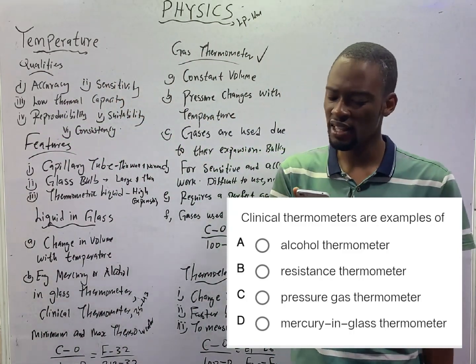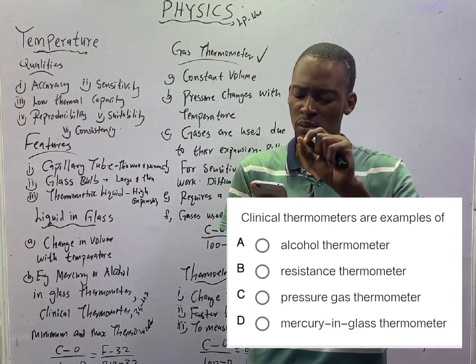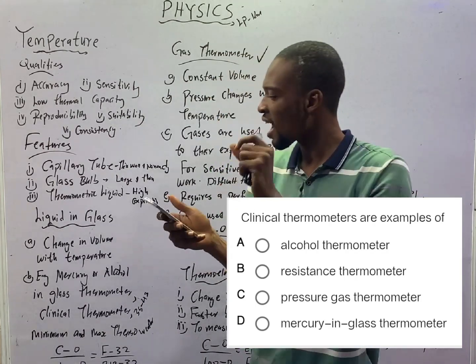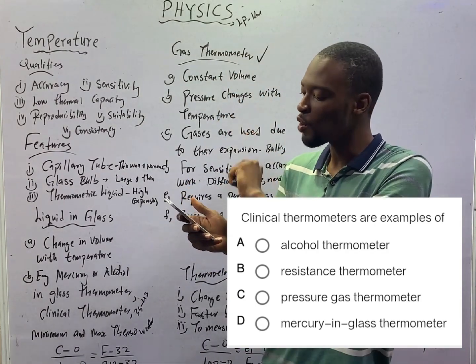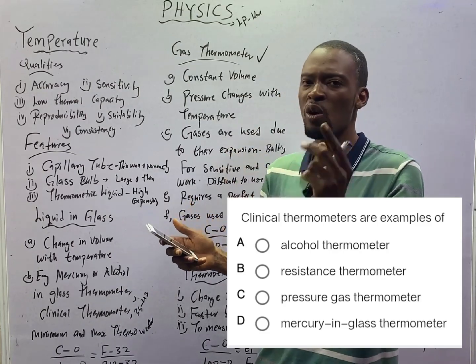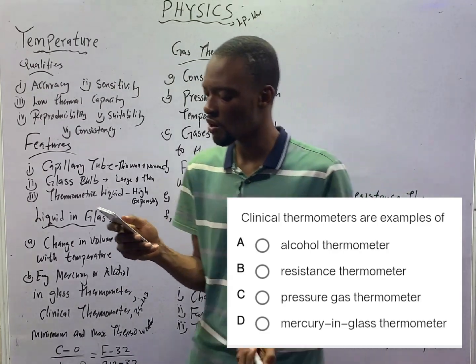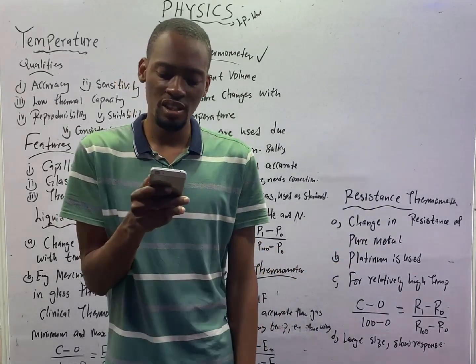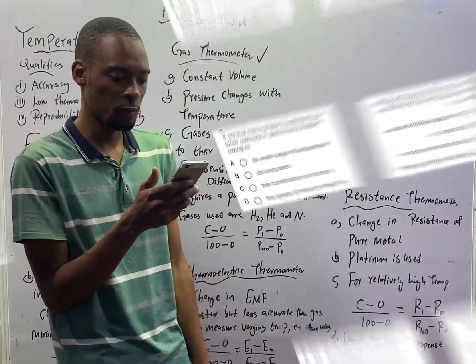Looking at option A, there is nothing like an alcohol thermometer. You either say alcohol in glass thermometer or mercury in glass thermometer. Alcohol thermometer itself is not correct. So option D is the correct option here.